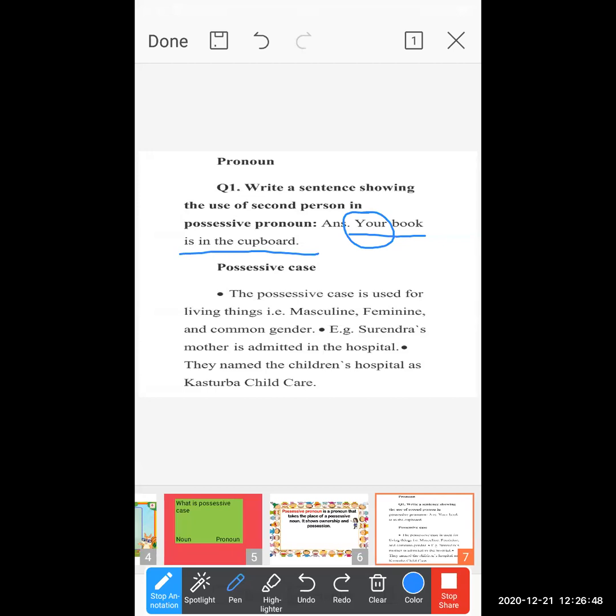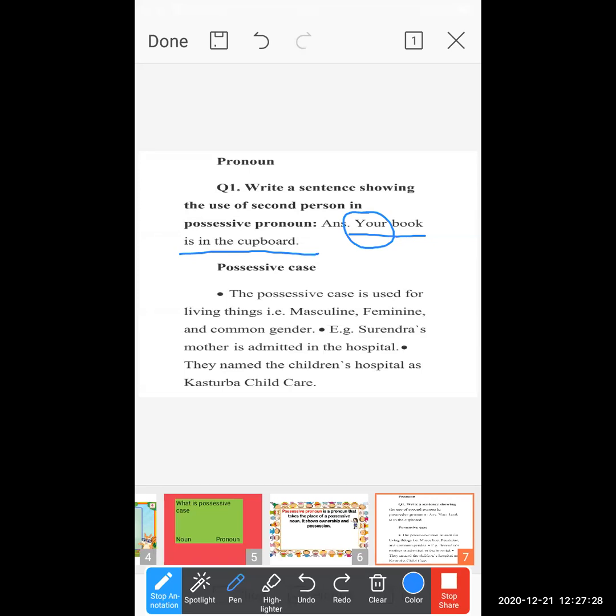Okay, now I'll give you more examples. Your shoes are behind the door. Okay, so in this sentence also the name of the person is not mentioned over there, only your is there. So it also comes under the pronoun. Second thing, the shoes' owner is someone else. In this sentence also it shows that the shoes' ownership is someone else's, and here the second person also plays a role.